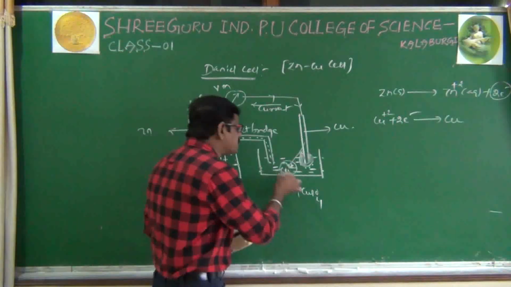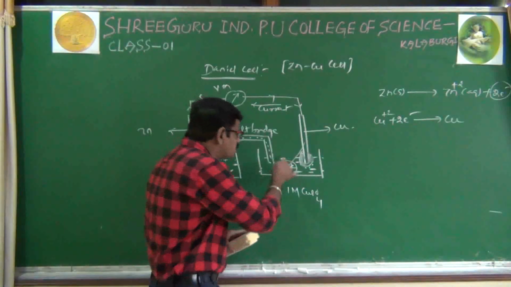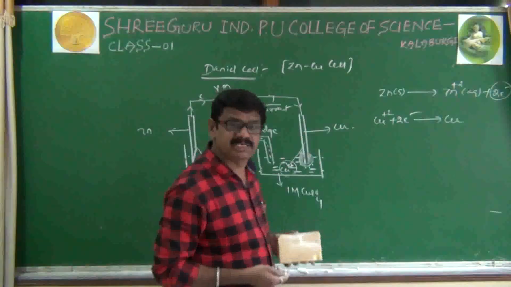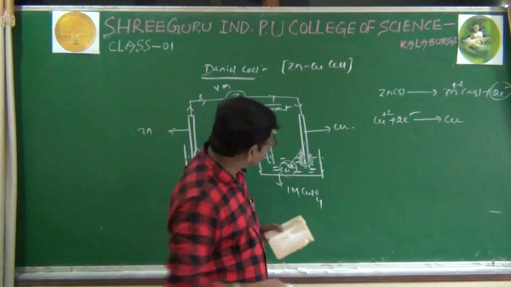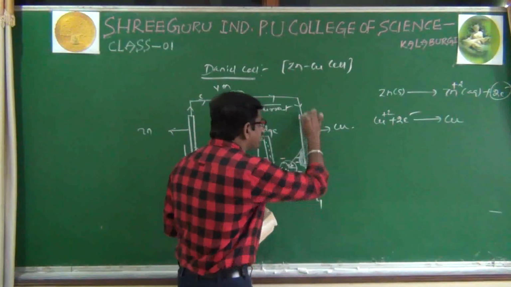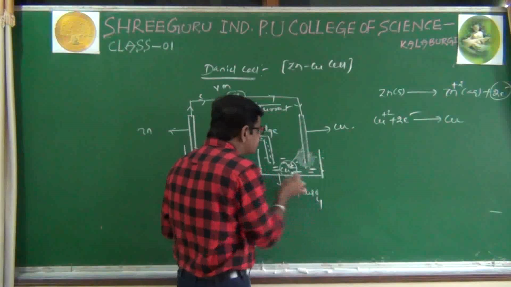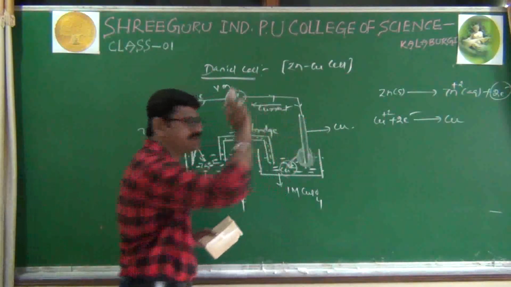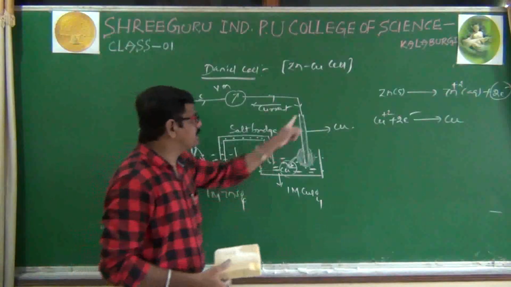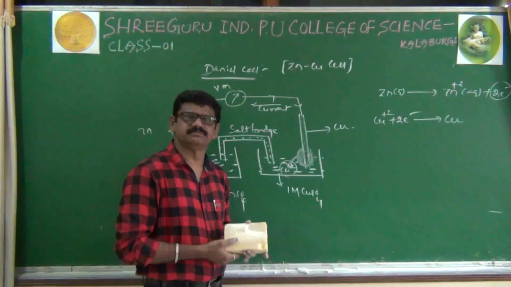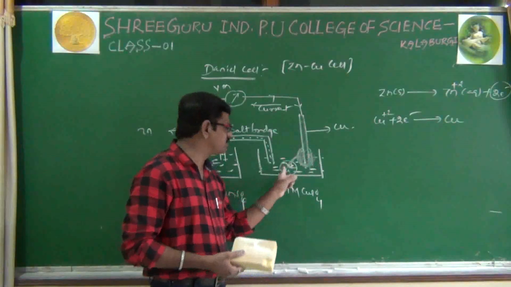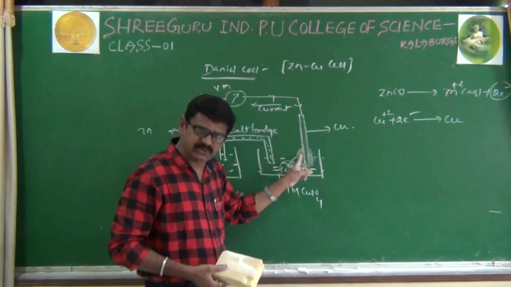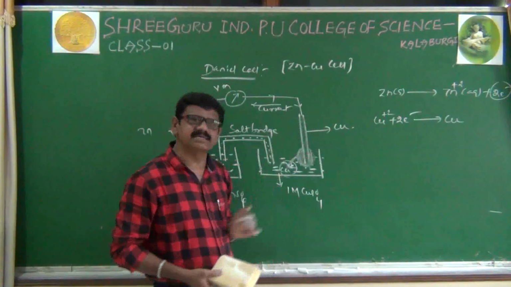Whatever Cu+2 ions are present here, those Cu+2 ions, by capturing electrons, are converted to copper. Then where does that copper go and deposit? That copper goes and deposits on the copper rod only. I have shown it like this. Cu+2 ions are going and depositing on the copper plate only. Here copper weight increases, because Cu+2 ions are converted to copper and that copper is deposited on the copper plate. Because of that reason, its weight increases.